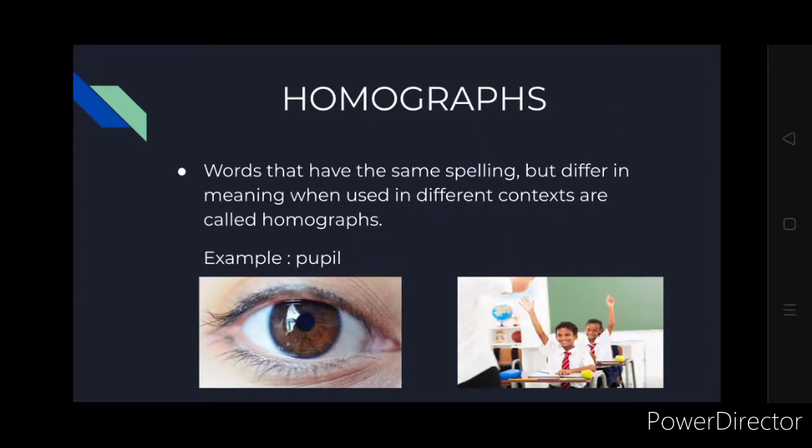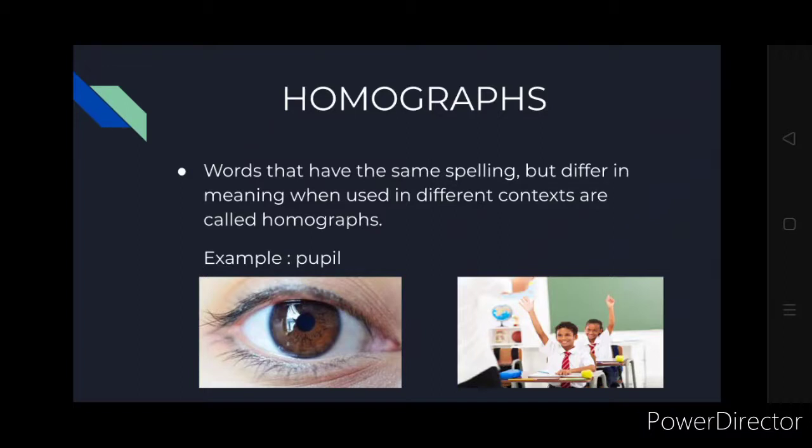So, what are homographs? Many times it happens that when you're talking, you say something which has two meanings, and then you have to go back and say, Arey, that's not what I mean to say. For example, in Hindi, we have the word jal, which means to get burnt, and the other meaning is water.